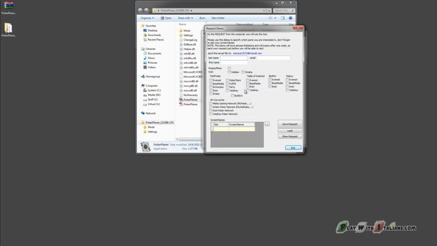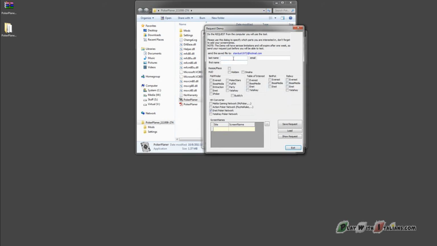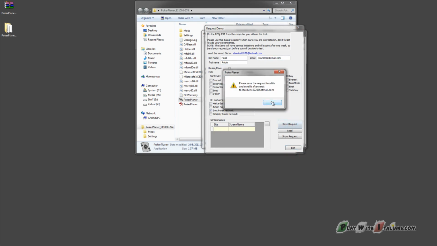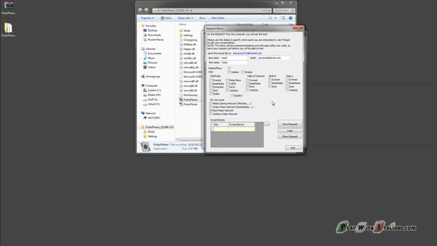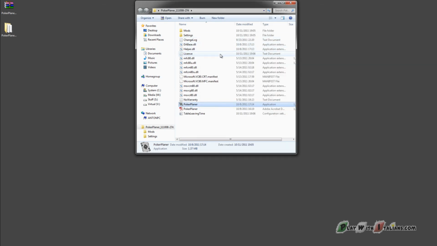Select it and fill in a simple form. Then press Save Request. A TXT file license then appears in the Poker Planner folder. You should send this file to the software developer to activate the license.